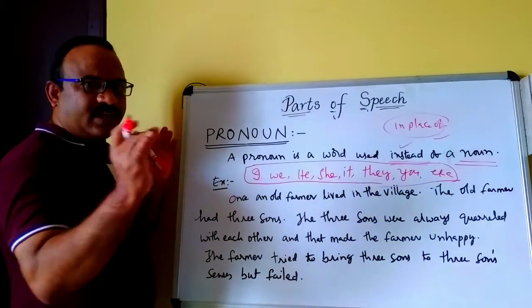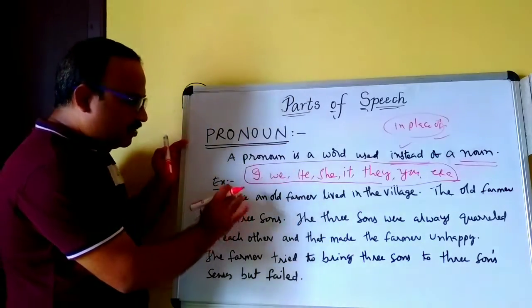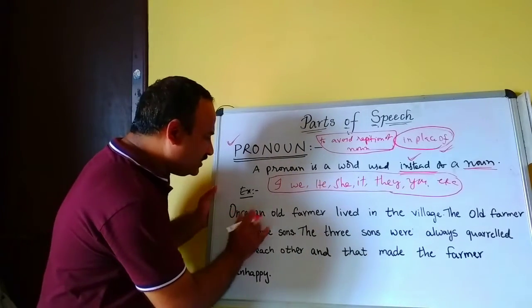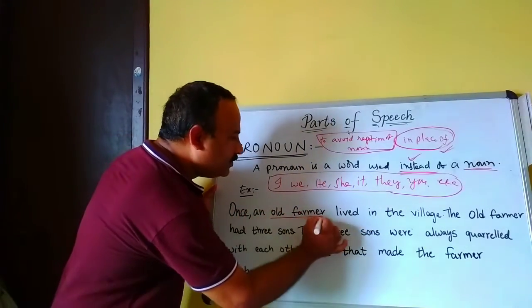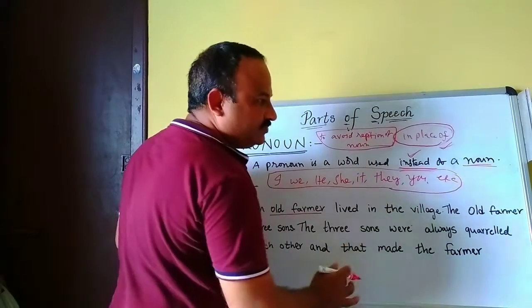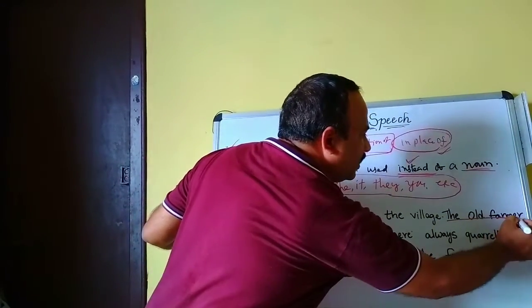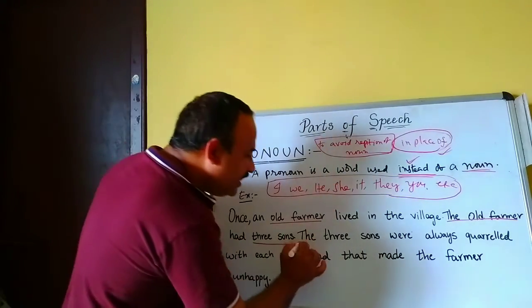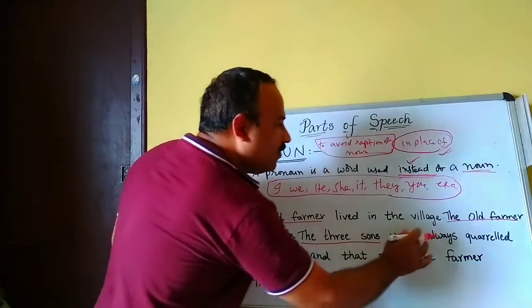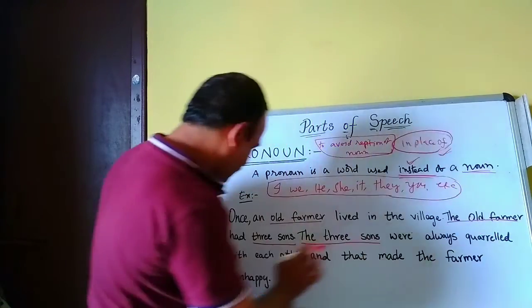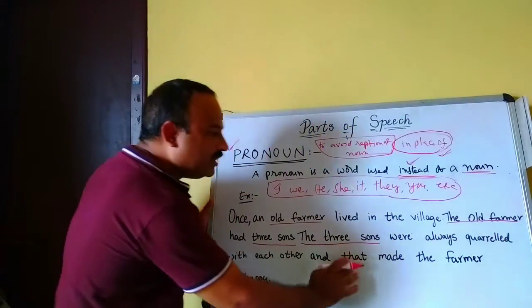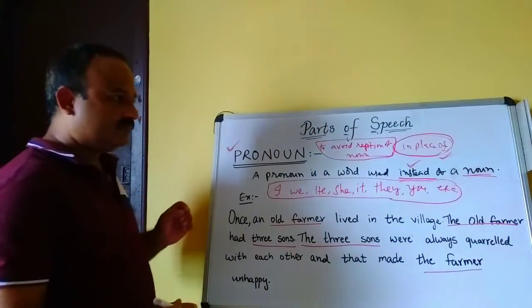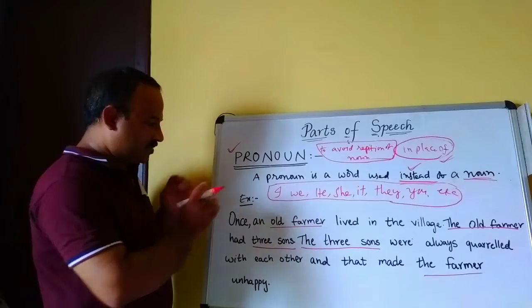Here, take an example to indicate the pronouns. Once an old farmer lived in the village. The old farmer had 3 sons. The 3 sons always quarreled with each other, and that made the farmer unhappy. This is the story line.